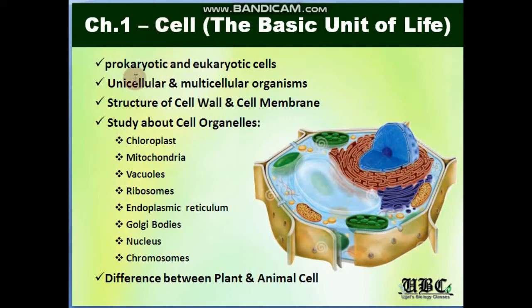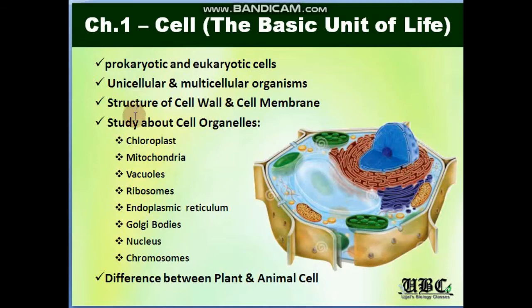Here we will be going through prokaryotic cell and eukaryotic cell, and their definitions. Now this prokaryotic and eukaryotic distinction is on the basis of the presence and absence of a nucleus. Next, on the basis of the number of cells, we will be differentiating into unicellular and multicellular.